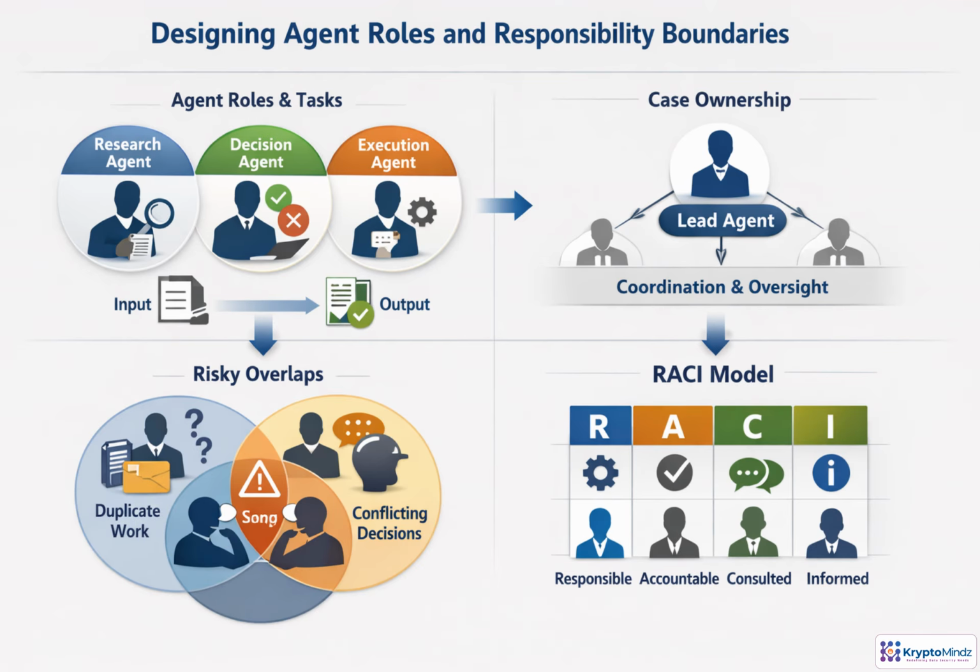Multi-agent systems work best when every agent has a clearly bounded job. Before deployment, define the mission, inputs, tools, permissions, outputs, and escalation path. In higher-risk workflows, separate investigation from recommendation and execution, so no single agent silently drives the outcome. Also, assign one lead owner for each case. A RACI-style model makes this explicit: who acts, who approves, who is consulted, and who must be informed or audit the result.